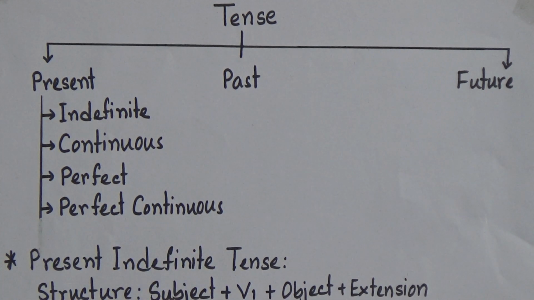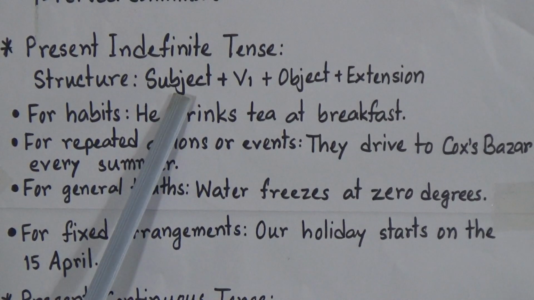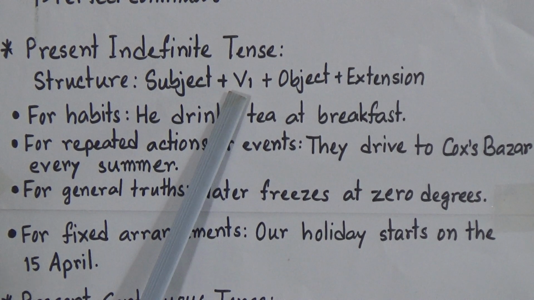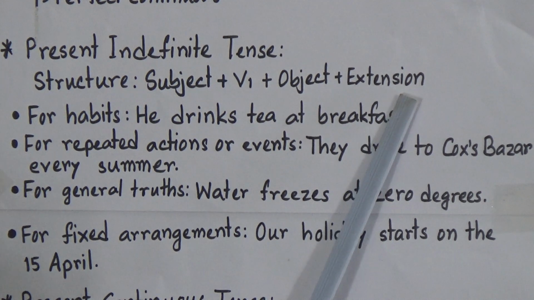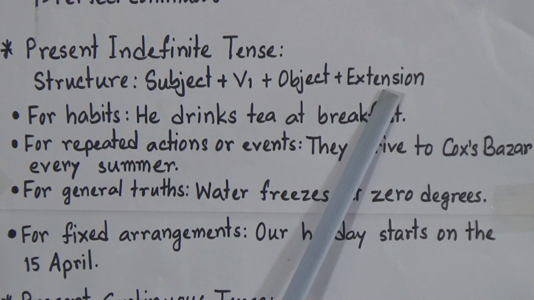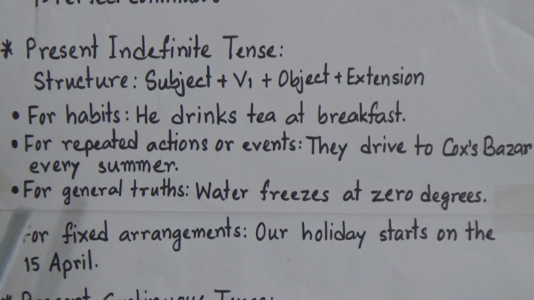So let's start with present indefinite tense. And what is the structure? We all know that subject plus verb 1, that means the main verb or the base form of the verb, that means the present form of the verb, then object, and if there's any extension we will add the extension. And when will you use present indefinite tense? When we want to show repeated actions or habits or general truths or universal truth or fixed arrangements, we use present indefinite tense.